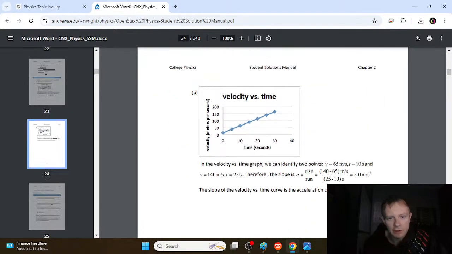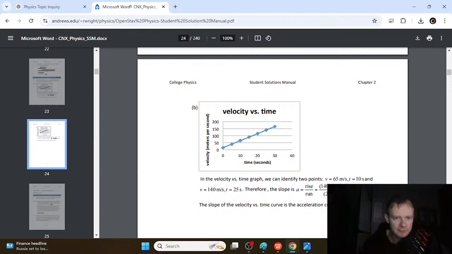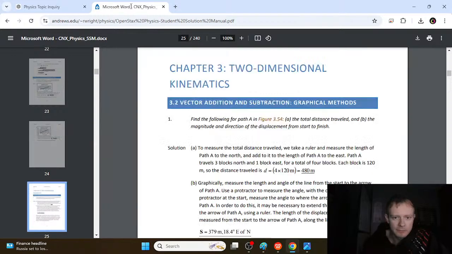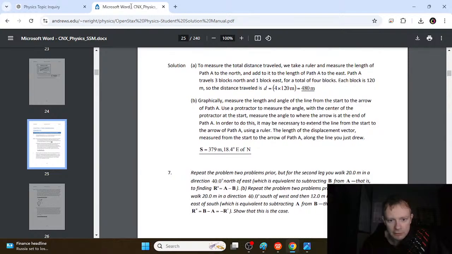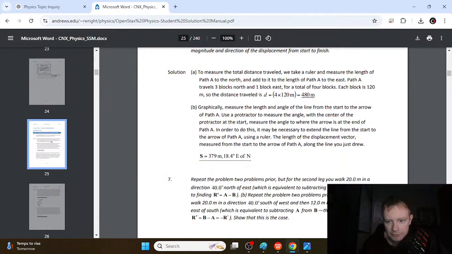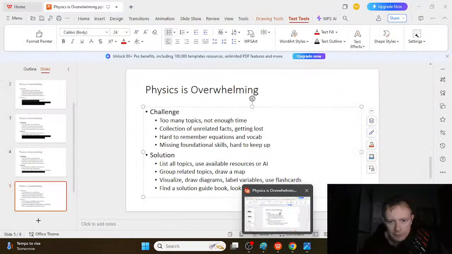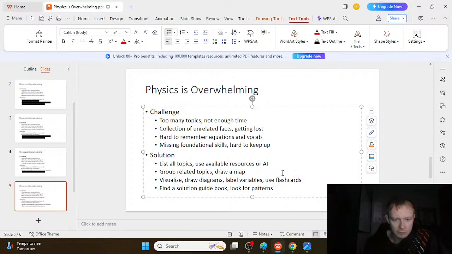Notice how with these ones we have to understand velocity versus time graphs, so maybe you just have to understand this type of graph. These are the types of things you would get from skimming through solutions. And what does it mean to have a bold term? I believe that would be a vector, right? So these are some different things we can get just from skimming through the solution guides. We don't want to read them or cheat or anything, just skim through the book and see what the patterns are.